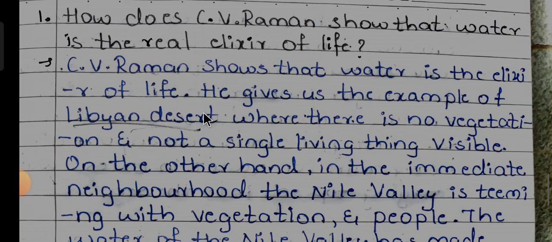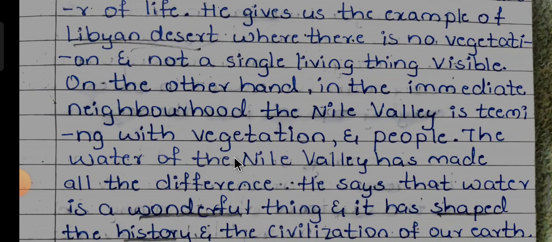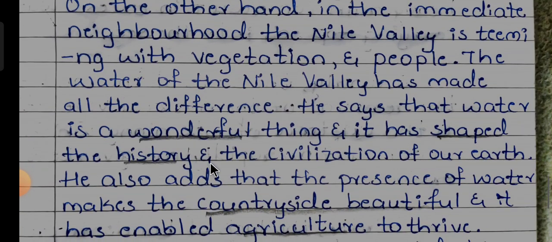C.V. Raman shows that water is the elixir of life. He gives us the example of the Libyan desert where there is no vegetation and not a single living thing visible. On the other hand, in the immediate neighborhood, the Nile Valley is teeming with vegetation and people. The water of the Nile Valley has made all the difference. He says that water is a wonderful thing and it has saved the history and civilization of our earth.